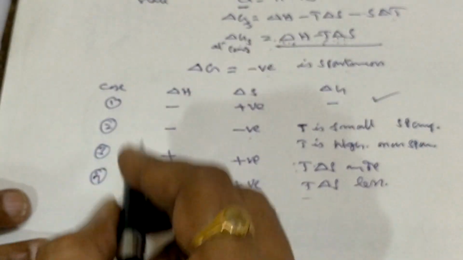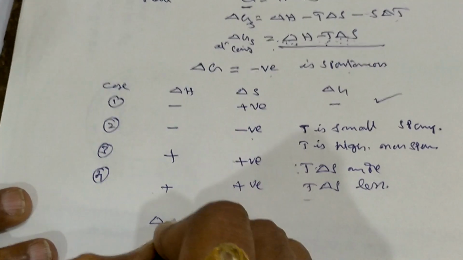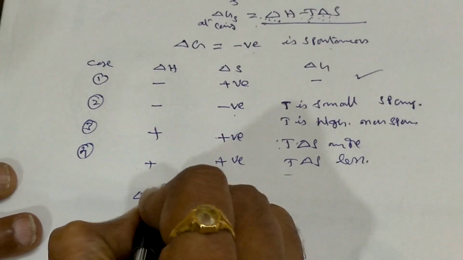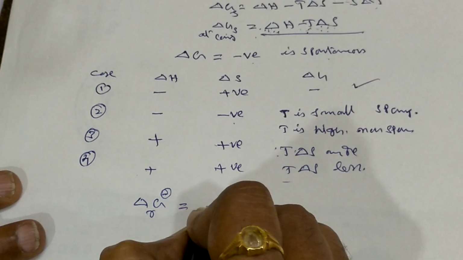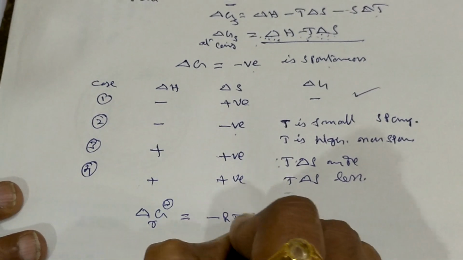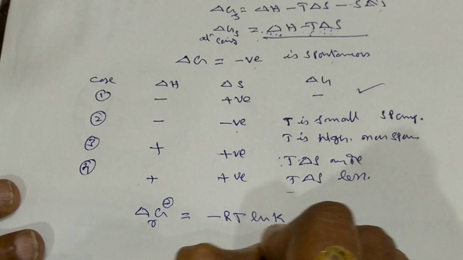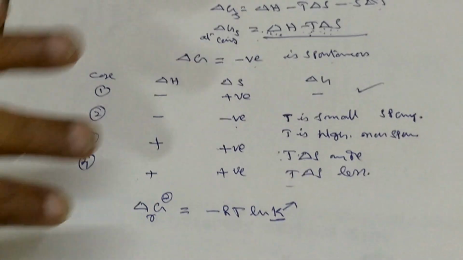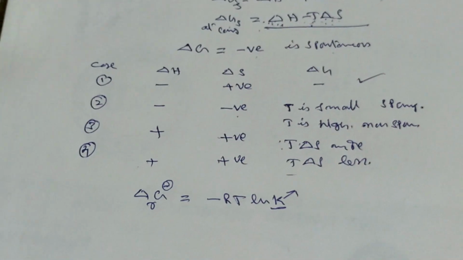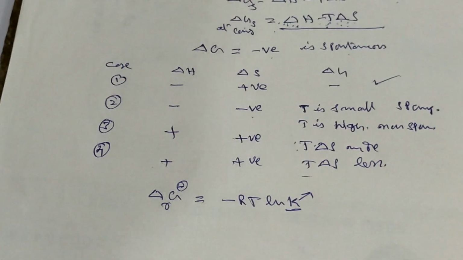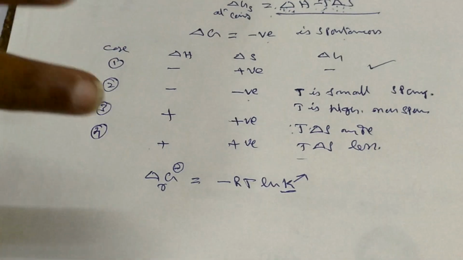Here the important one is that delta G at standard state is related to minus RT ln K, where K is the equilibrium constant. From here you will come to know how much percentage can be converted from reactants to products.